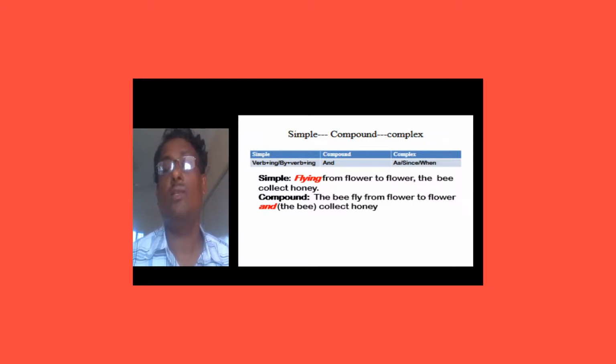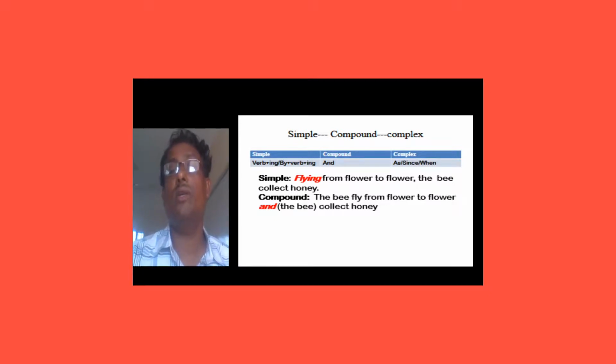So flying from flower to flower transfers itself to the bee flies from flower to flower, and instead of the comma we use and, collect honey. The correct answer should be: the bee flies from flower to flower and collects honey.